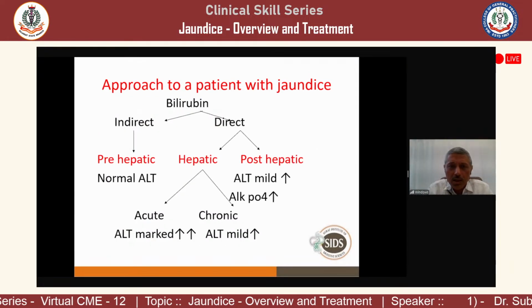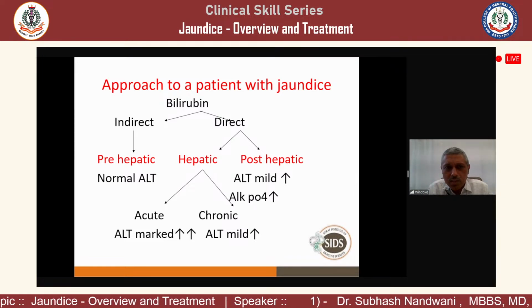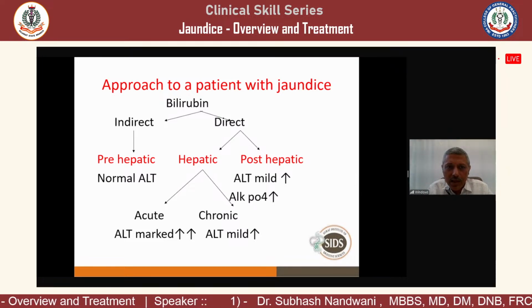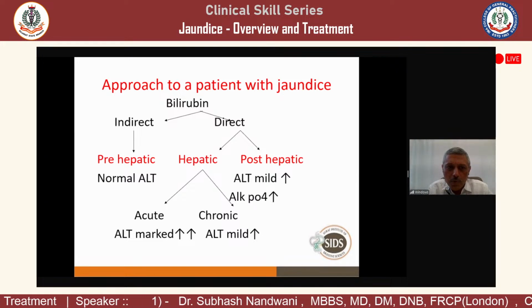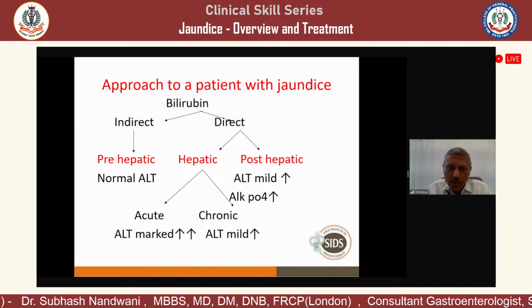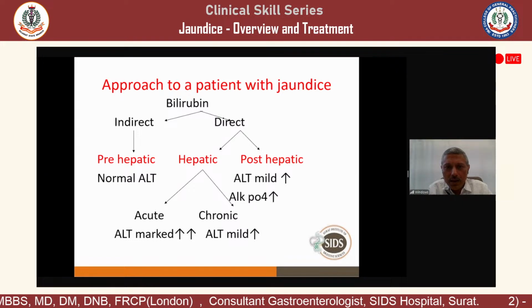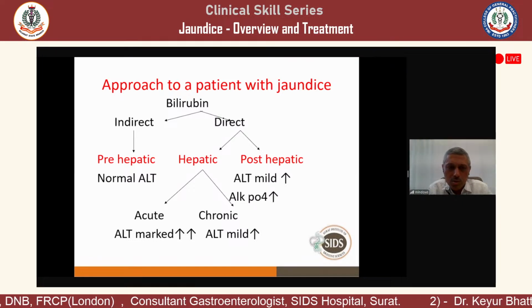Now, just see the graph. If bilirubin is high, we see whether it is direct or indirect. If it is indirect, it is either Gilbert syndrome or hemolysis. So check whether the retic count is high or not. If the retic count is high, then it's hemolysis. If the retic count is normal, then this is Gilbert.